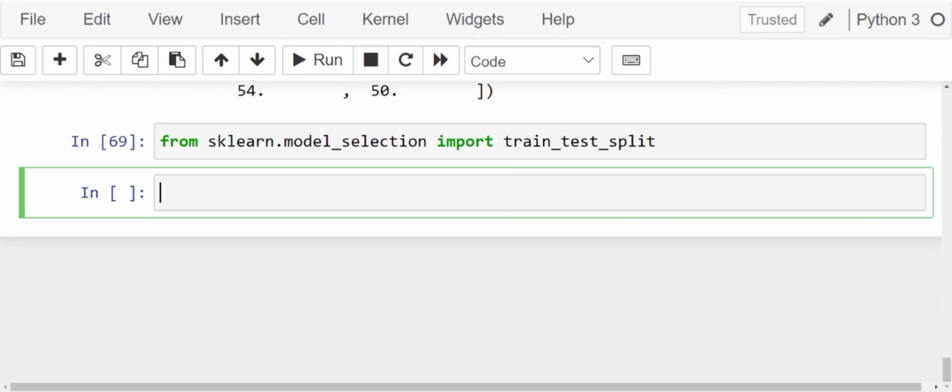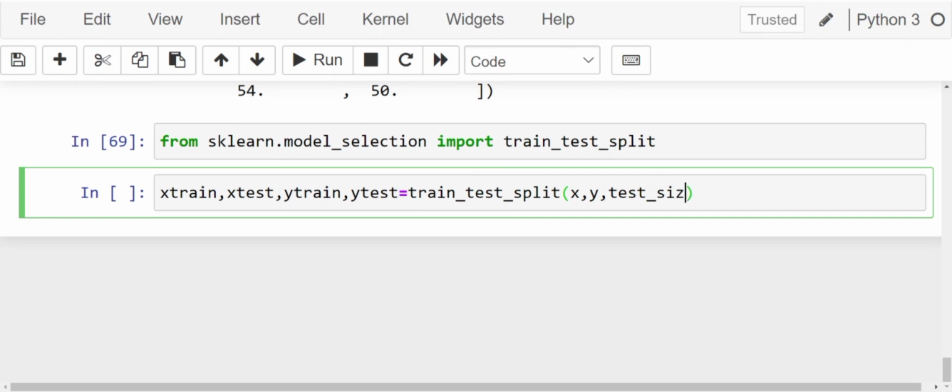Now we are going to write our X train, Y train, X test and Y test. How do we write it? X train, X test, Y train, Y test equals train_test_split X, Y. Let's say the test_size, that is how much is involved in training data and how much is involved in test data.